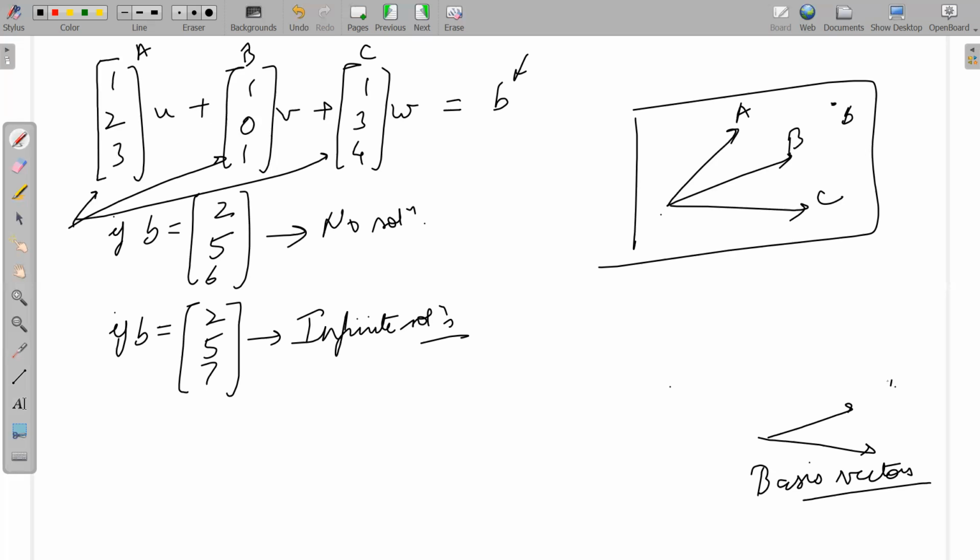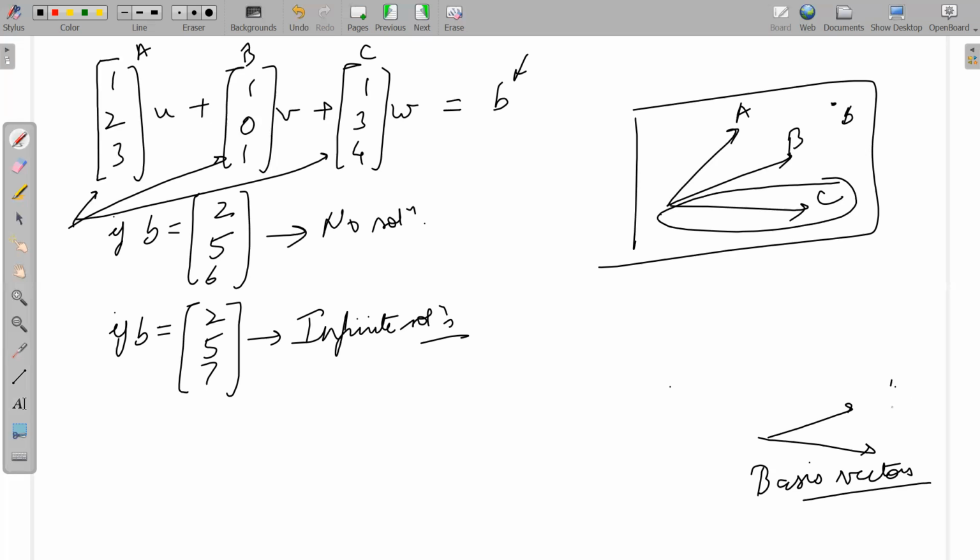Now, if instead of two vectors, I have a third vector available to me, do you think I can still create B? Yes, sir, I can create. Okay. And how many solutions do you think I can have now?